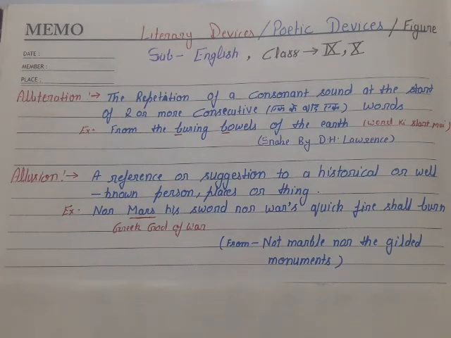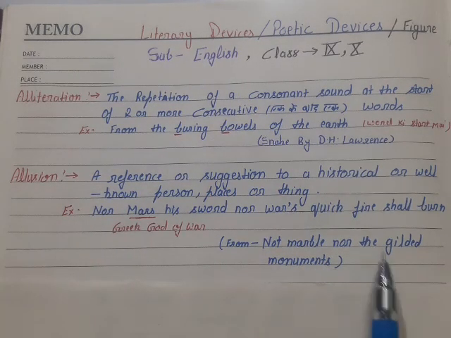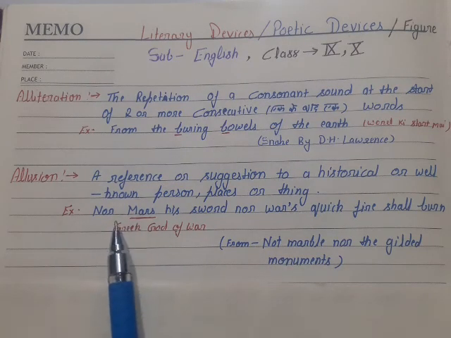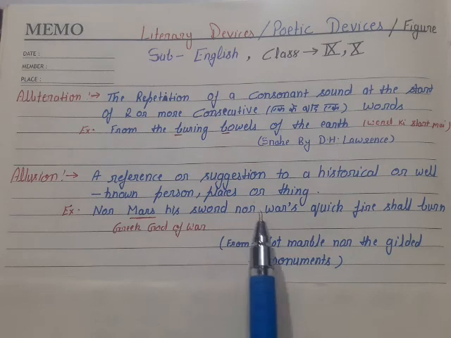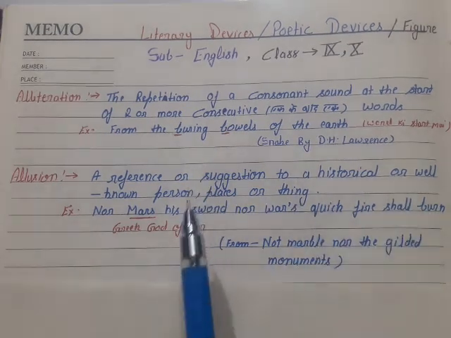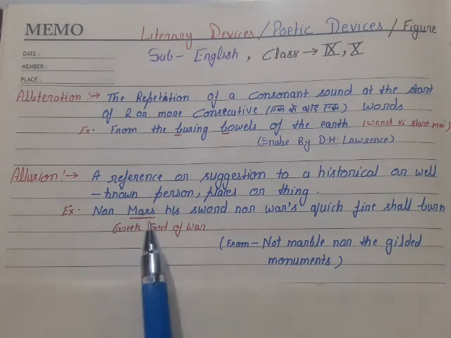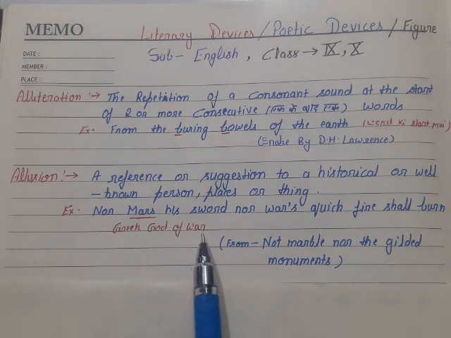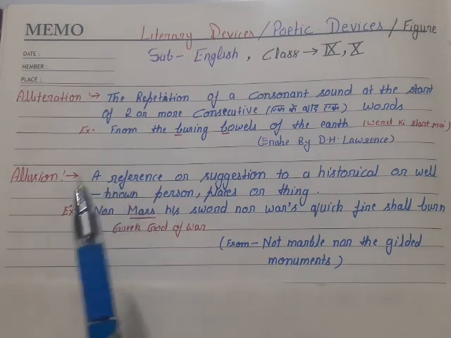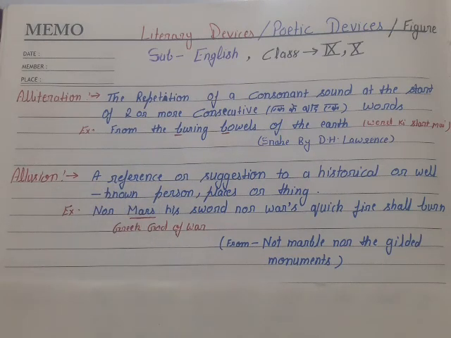See the example from the poem Not Marble Nor the Gilded Monument, composed by Shakespeare. Nor Mars his sword, nor Mars quick fire shall burn. Student, here is the word Mars. What is Mars? Mars is a war god of the Greeks. So this is from history. So this is the allusion literary device.